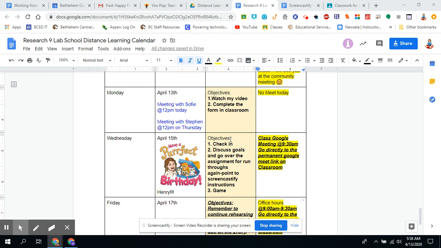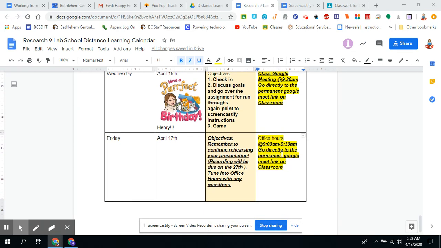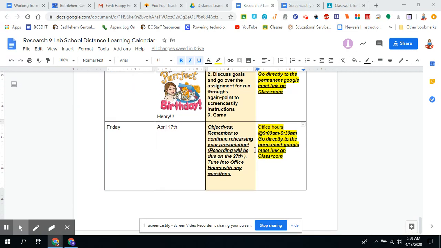So I will do that once I go over our calendar. Again, we're meeting on Wednesday. The Google Meet link is now directly in Classroom and it's a permanent link. And then Friday, there is office hours, supposed to be from 9:30 to 10. That is not required, but again, you go directly to the link in Classroom.